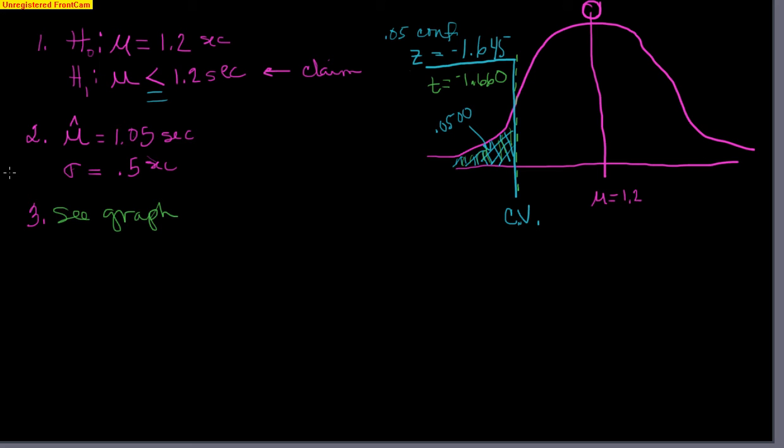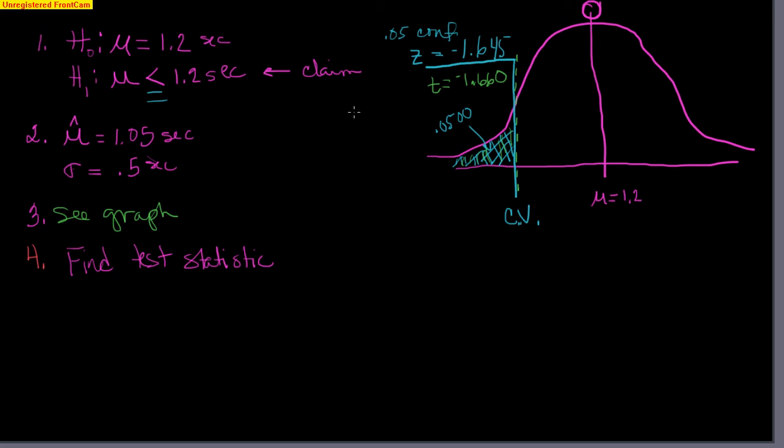All right, so step 4, just like in our previous types of problems with proportions, the next step is to find the test statistic. So let's do that.